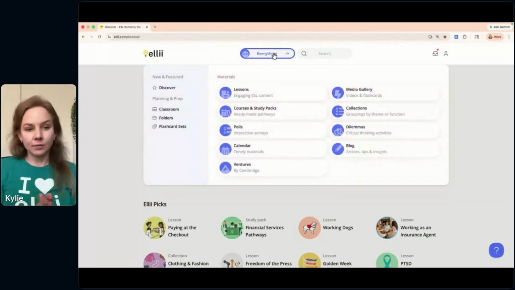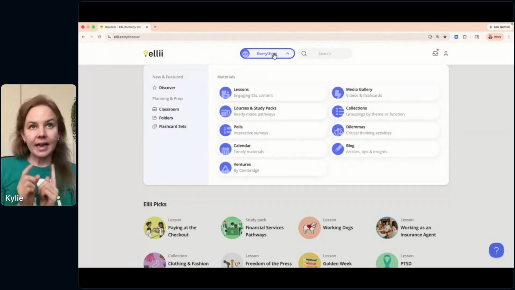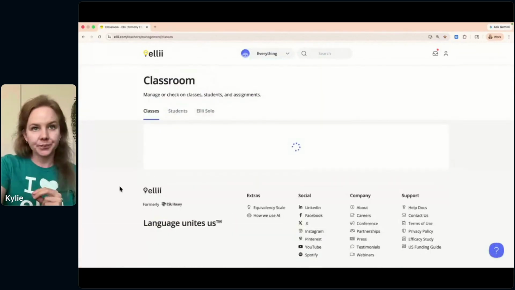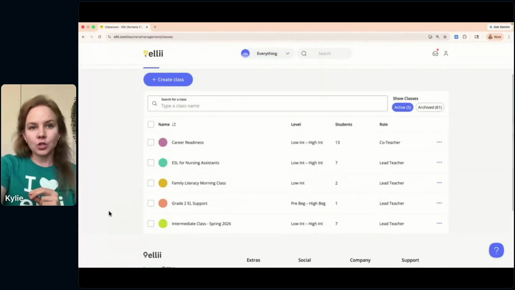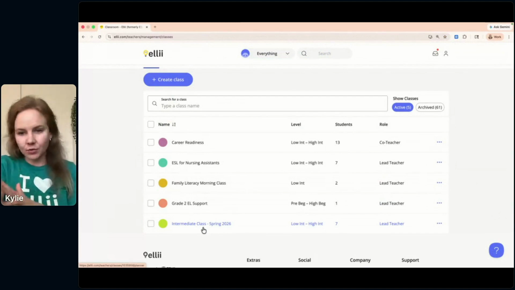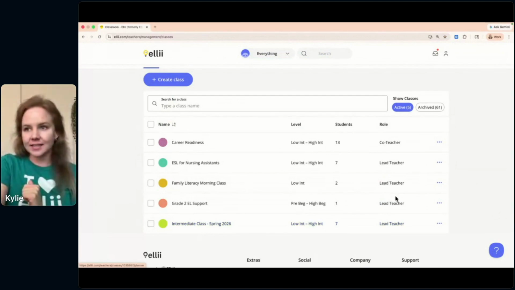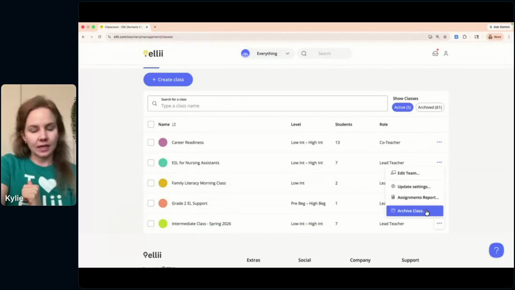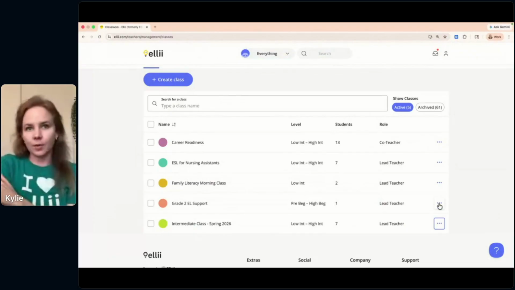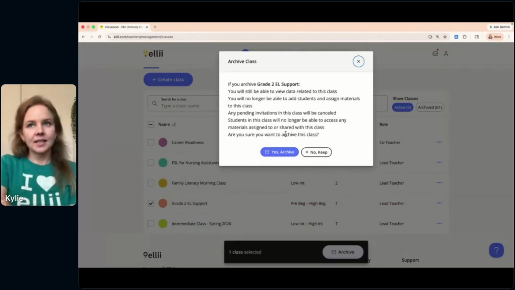So to get to my lesson planner, I'll click up here on everything, and over on the left-hand side under planning and prep, I'll click classroom. And then I'll go to my intermediate class here, and I quickly saw a question that came through that I'll address right now. How can I delete a class? You just click these little three icons here, and you can click archive class, and that will remove it for you.